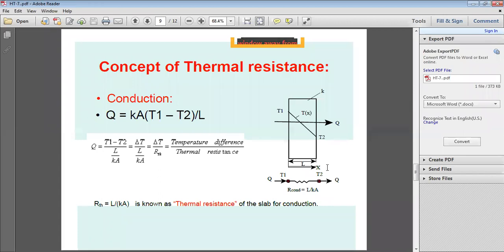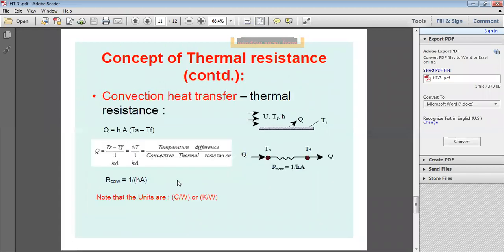In conduction, you can use L by KA. In convection, you can use 1 by HA. Okay? If you combine conduction and convection, that is the combined mode of heat transfer. For that, there is one more heat transfer coefficient, capital U, the universal heat transfer coefficient. That we'll discuss tomorrow in the next class.